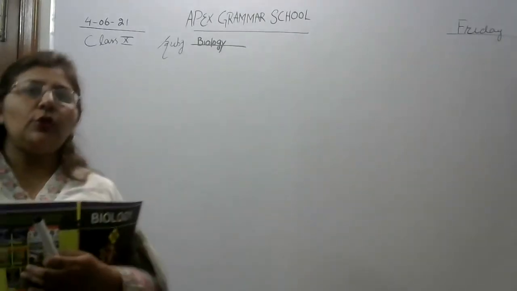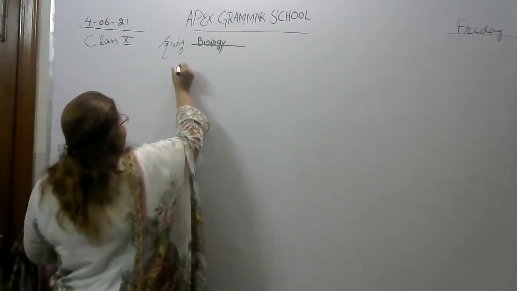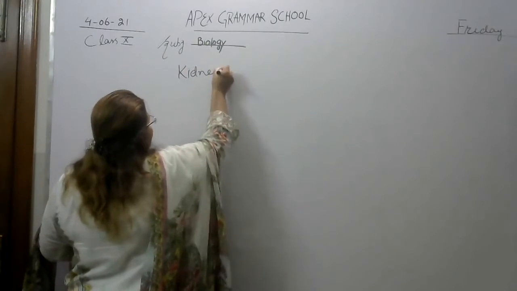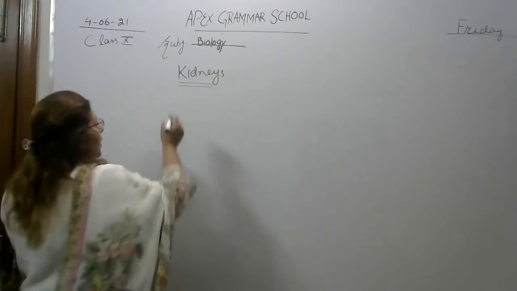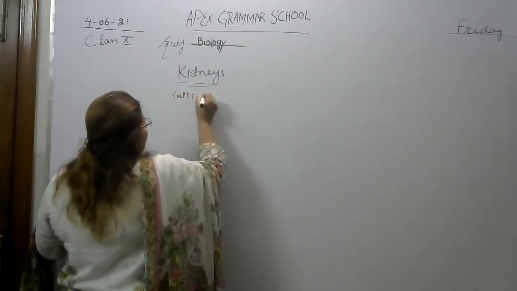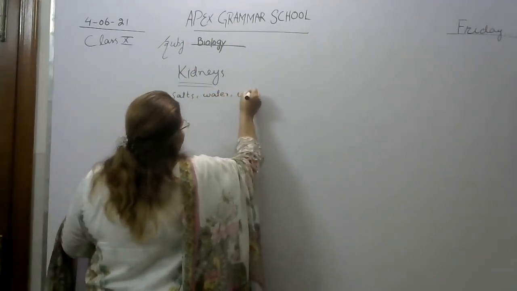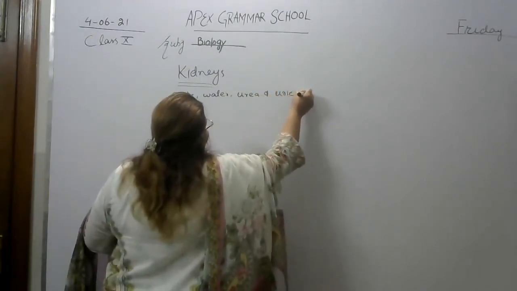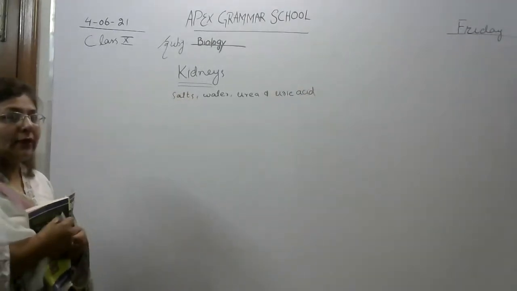In the introduction of kidneys, I have told you that kidneys play a very important role in our homeostasis. So which things do kidneys remove from our body? They remove salts, water, urea, and uric acid. These are important elements which are removed by our kidneys.